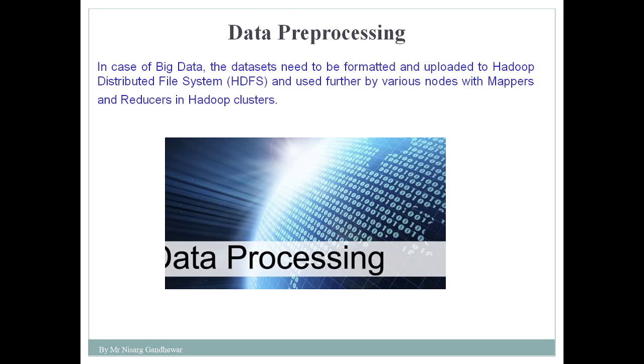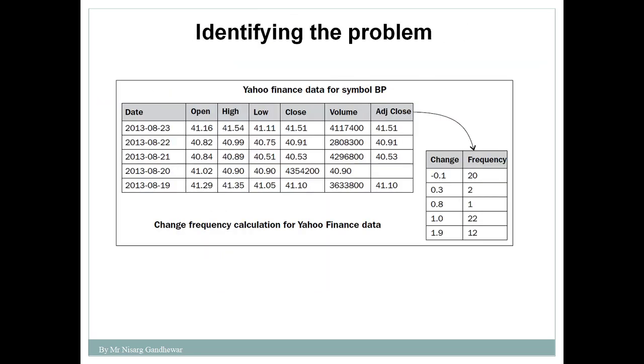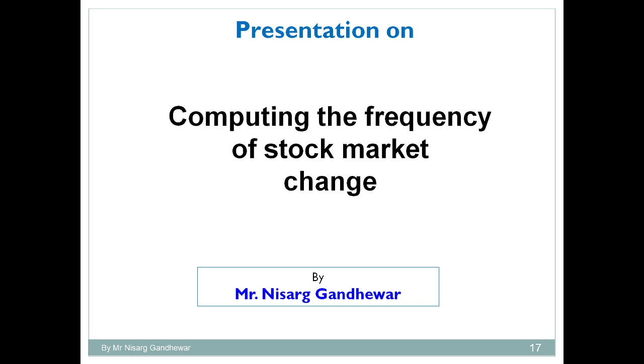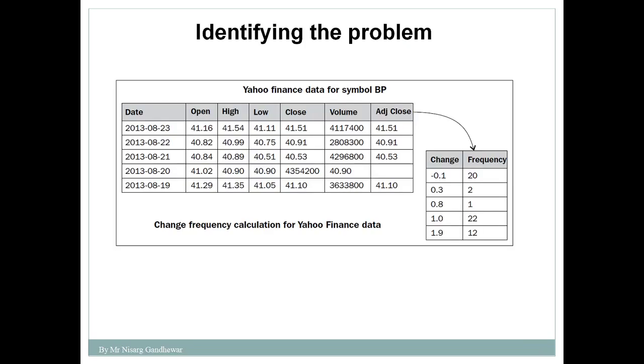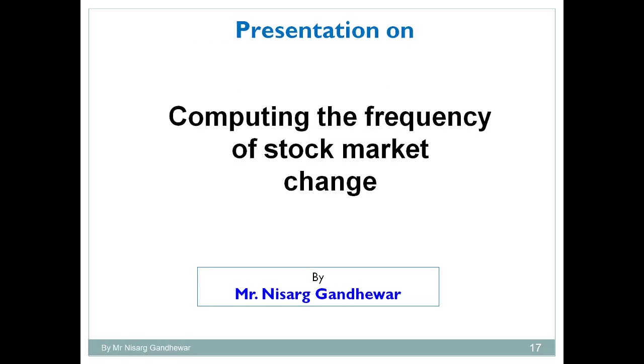So our second problem is, in this case we have to compute the frequency of stock market change, and here we consider a particular stock, Yahoo. And again we perform these 5 steps: problem identification, data requirement identification, data pre-processing, data analytics, and finally data visualization.